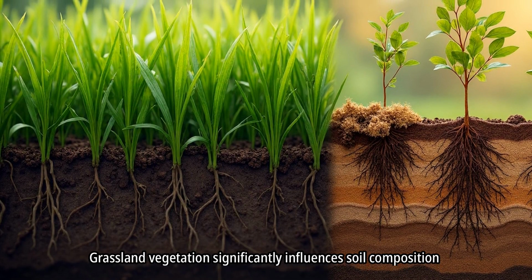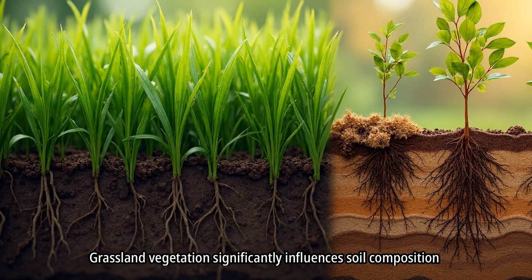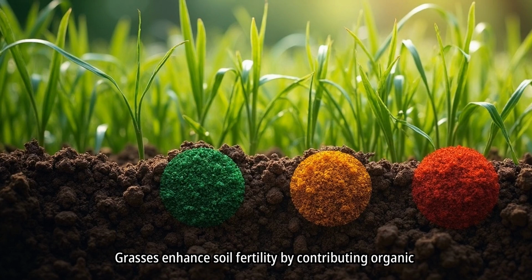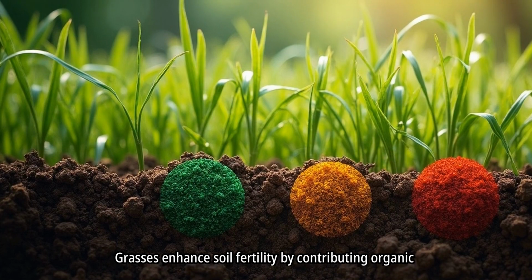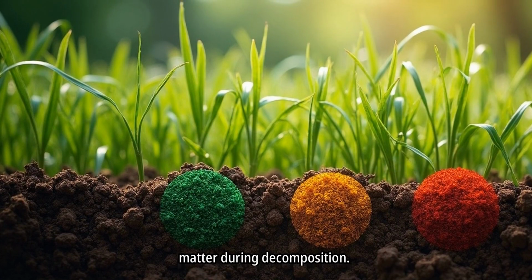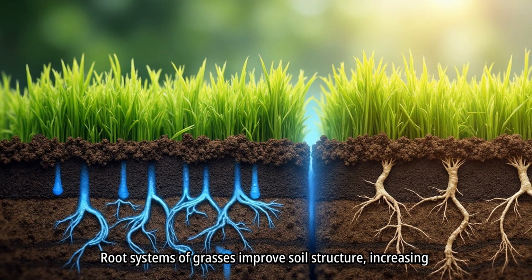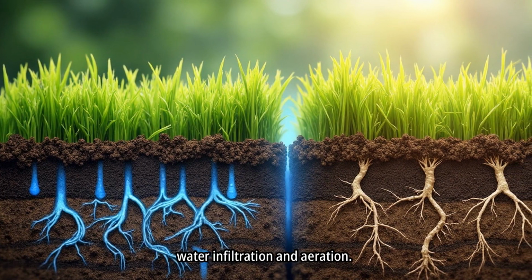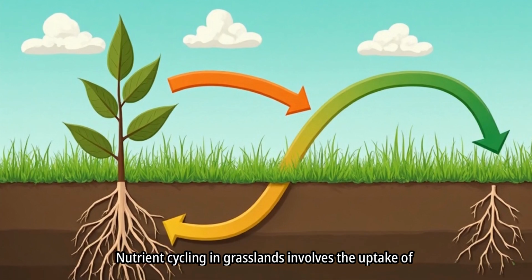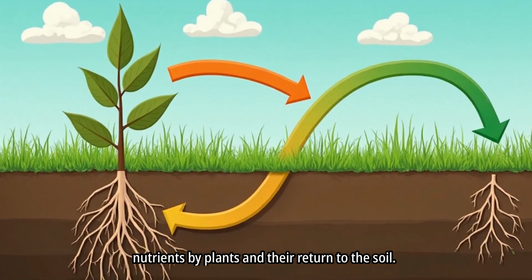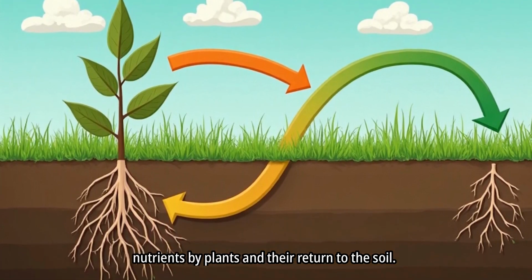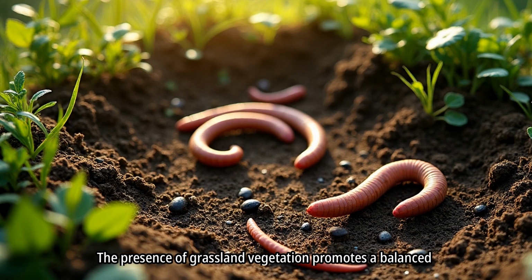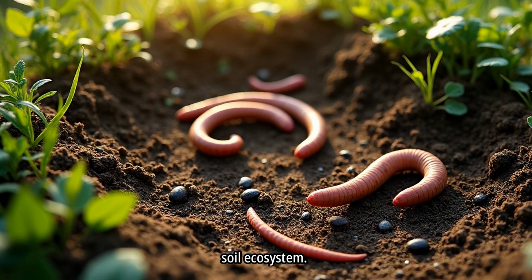Grassland vegetation significantly influences soil composition through nutrient cycling. Grasses enhance soil fertility by contributing organic matter during decomposition. Root systems of grasses improve soil structure, increasing water infiltration and aeration. Nutrient cycling in grasslands involves the uptake of nutrients by plants and their return to the soil. The presence of grassland vegetation promotes a balanced soil ecosystem.